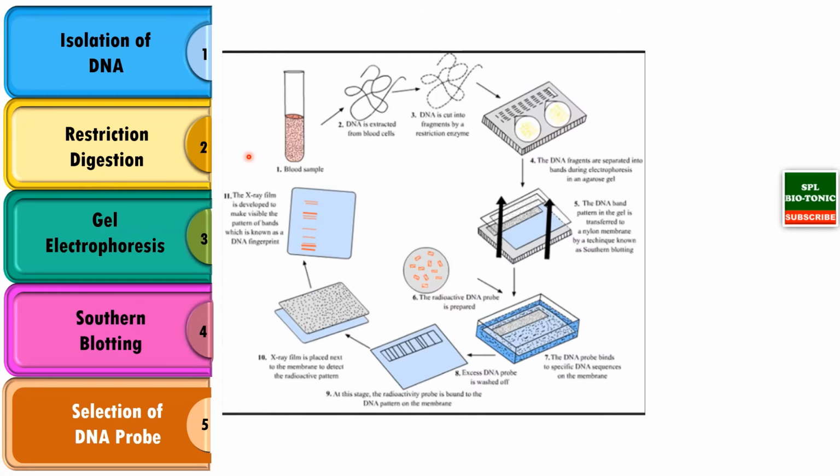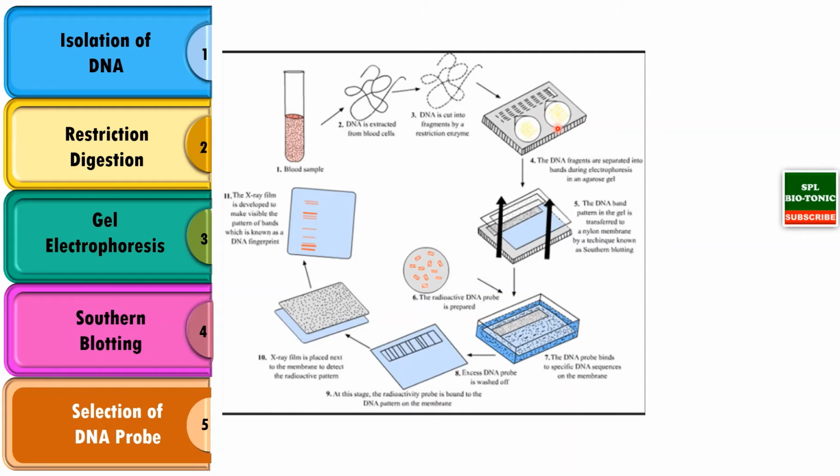Students, with this information, let us see what the steps involved in DNA fingerprinting are. The first step is isolation of DNA. This DNA, which is separated from, say, the WBCs of the blood, is cut into smaller pieces by using restriction enzymes. Now these cut DNAs are loaded onto agar gel to separate the DNA based on their size.